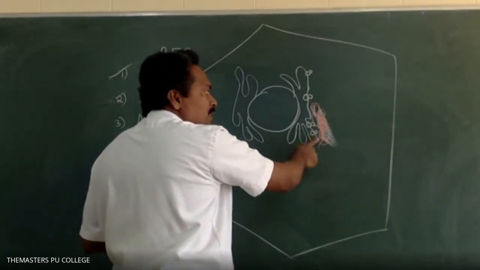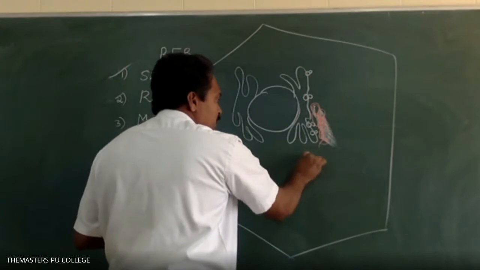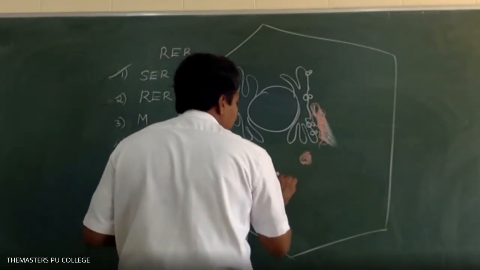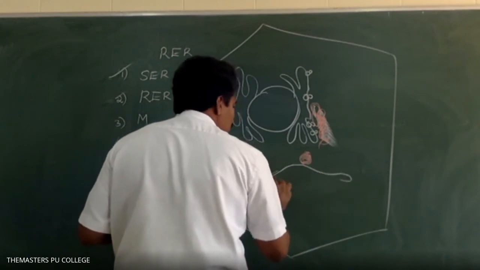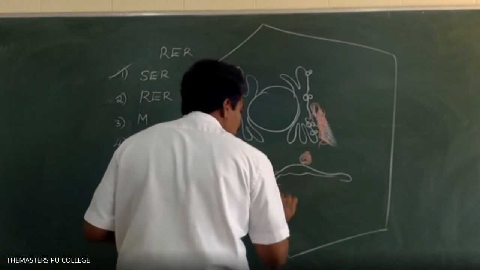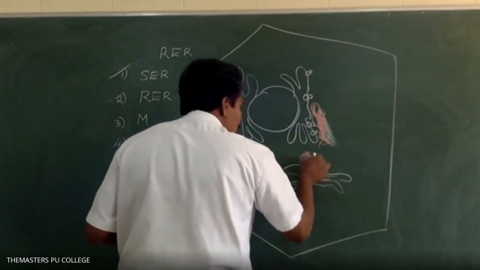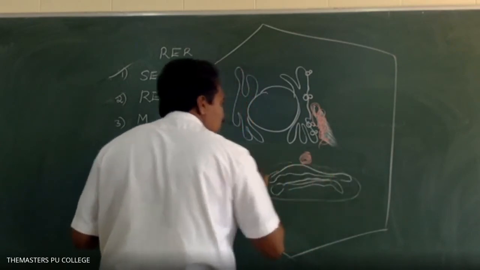The ribosomes are involved in protein synthesis. The synthesized proteins are transferred from endoplasmic reticulum to the Golgi complex, the Golgi body.